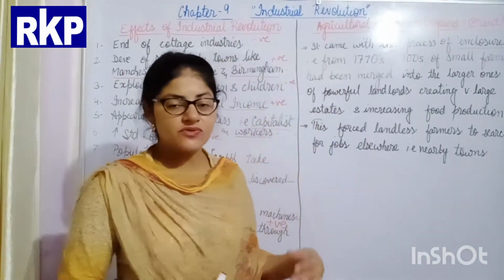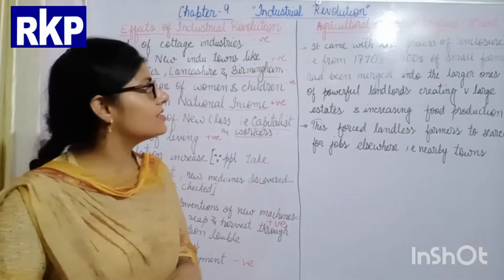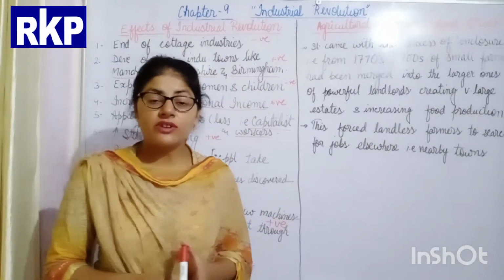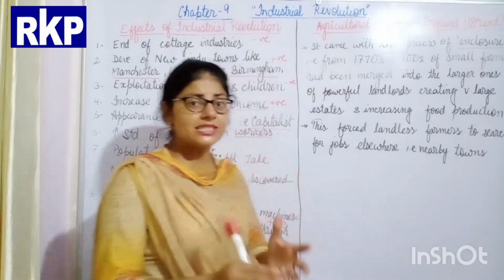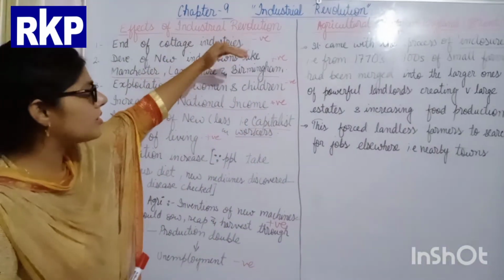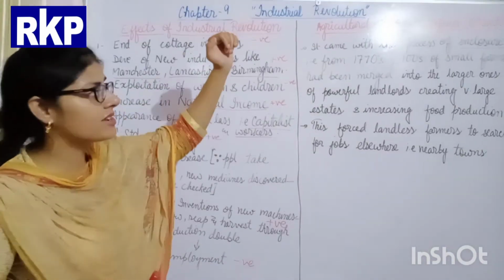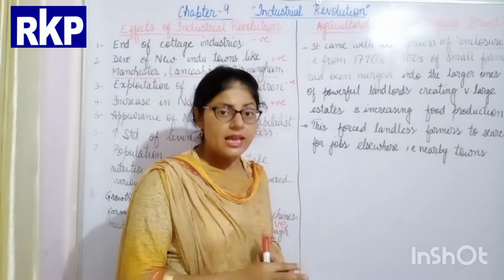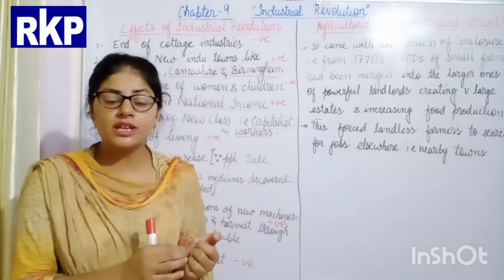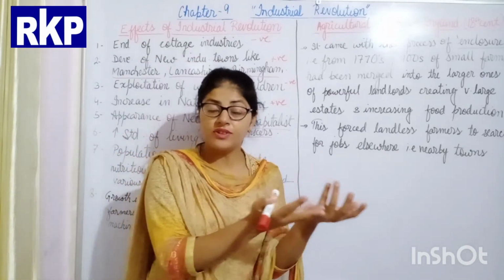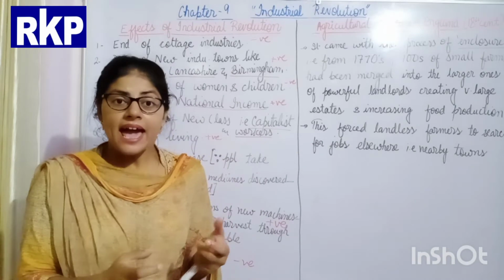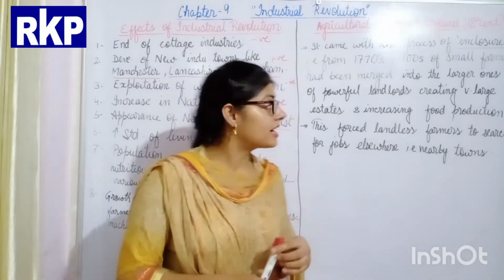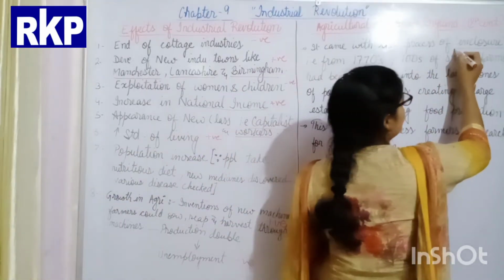Now beta, we discuss one more topic, that is the Agricultural Revolution in England. In the 18th century, one more revolution came. This revolution came near to, or somewhat before, the Industrial Revolution. This is the Agricultural Revolution. The Agricultural Revolution led to increased production in the field of agriculture. And why did this Agricultural Revolution come in England? It came with the coming of the enclosure movement.